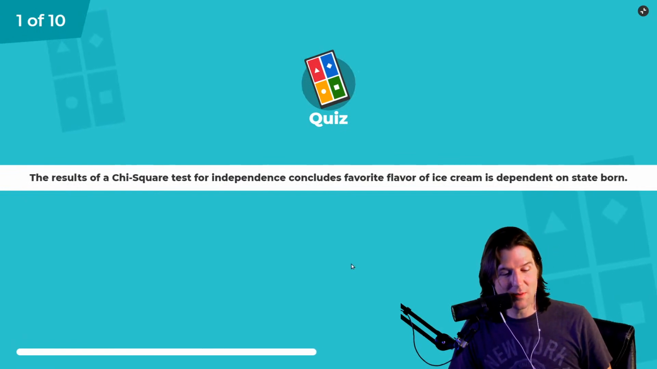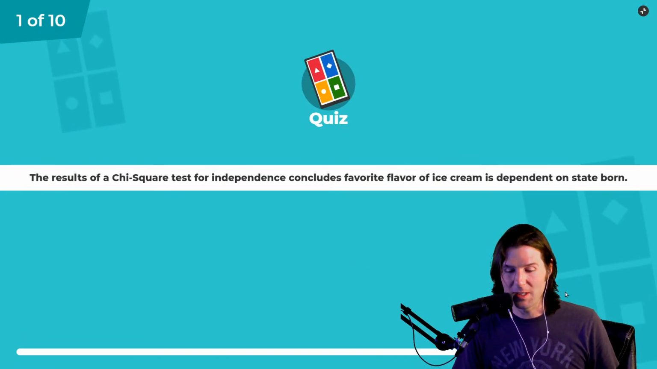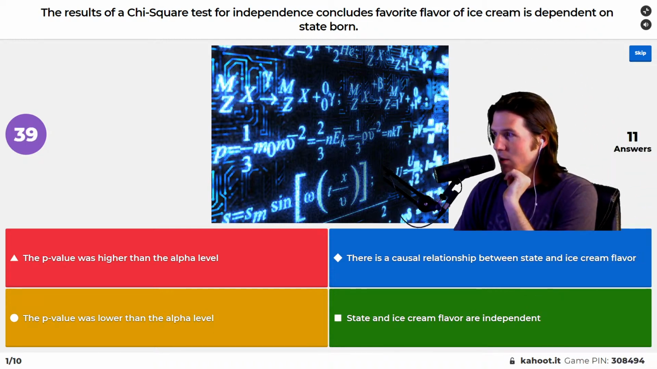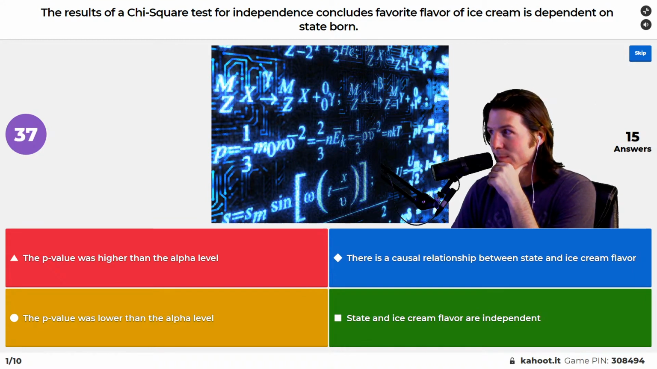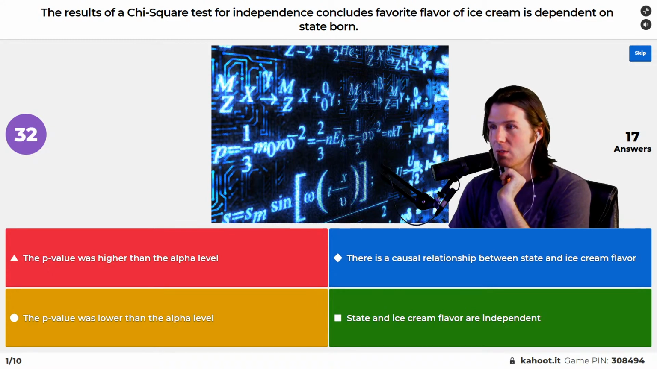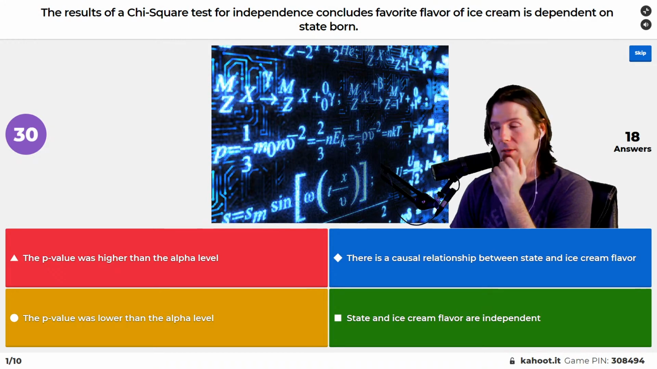The result of a chi-squared test of independence concludes that favorite flavor of ice cream is independent of state born. So what does this mean? It concludes that it's dependent. This is from the Canvas content quiz. If we conclude that it's dependent, there's something you should look for really quickly in here. What does that tell you about the p-value? If we conclude that two things are dependent, what would you know about the p-value?